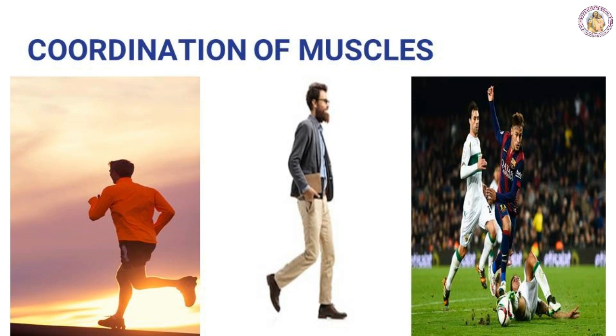So coordination of the muscles takes place everywhere. With this, our lesson on movements in animals gets over, children. In this topic, we discussed movements in different animals like earthworm, cockroach, bird, snake, fish, as well as movements in the human body. We saw about joints, the skeletal system, muscles, and parts of the skeletal system also. So go through this lesson, children, then only you will be able to answer all the questions. Thank you, children.